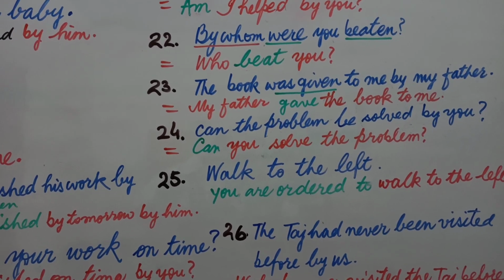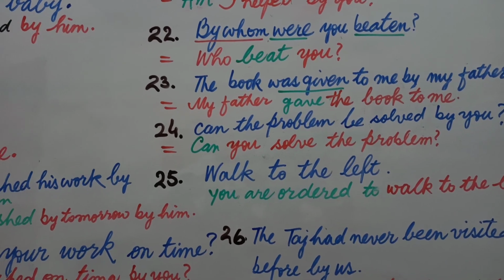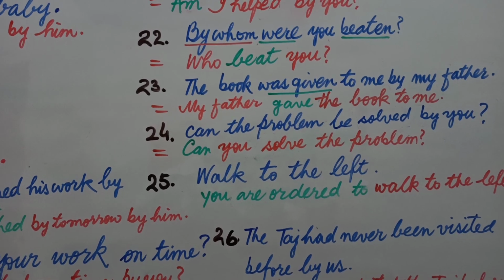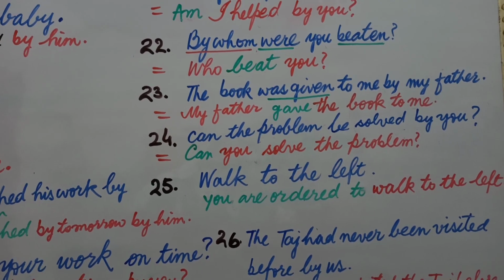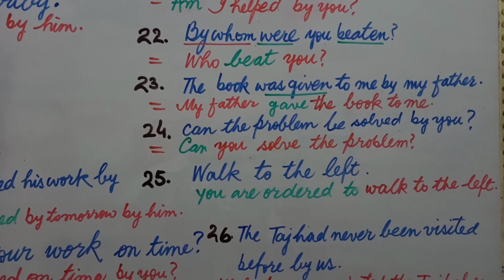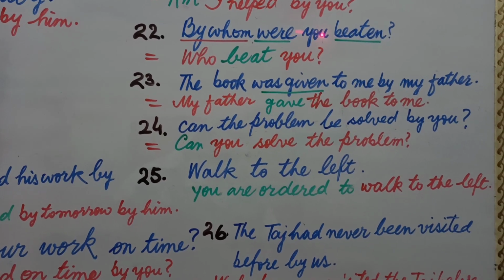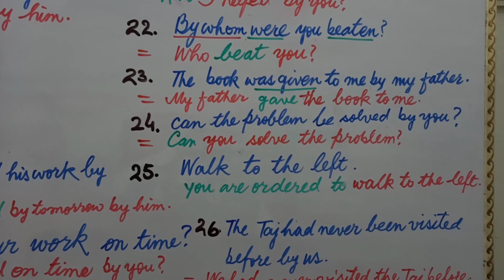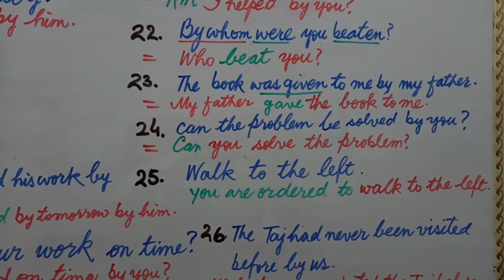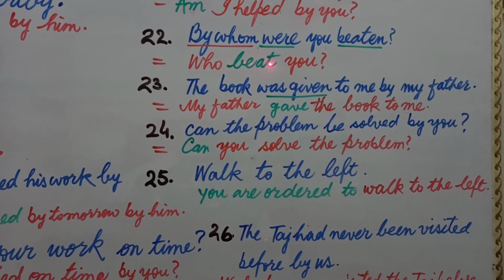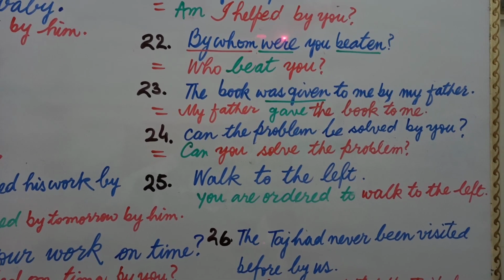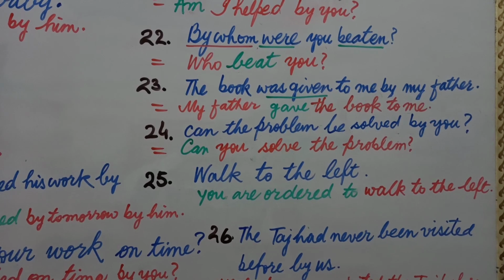And in past indefinite, from active to passive we use were, but when we change passive voice into active voice, we will delete were and we will write the second form, and the word written before the verb is written in the end, and that is here. Now your answer is: who beat you. Now let's see once again, by whom were you beaten. What do you mean by this?